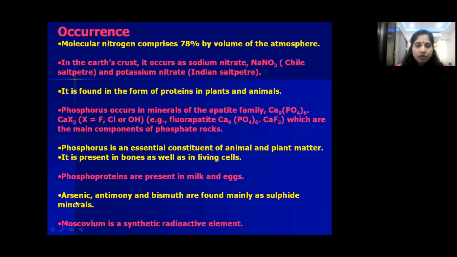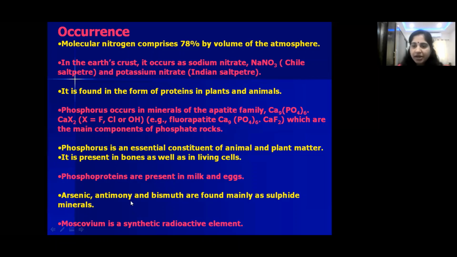So now coming to arsenic, antimony and bismuth. These three elements occur in the earth crust in the form of sulfide ores, right? Is it clear? Next, coming to the last element in the group, that is moscovium.